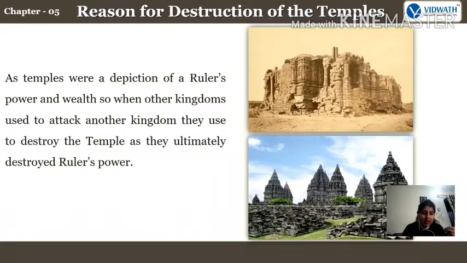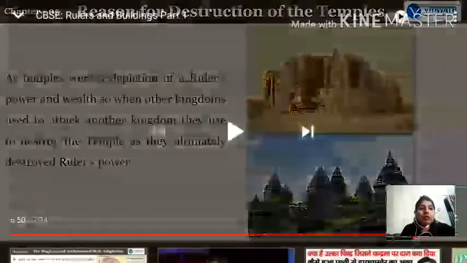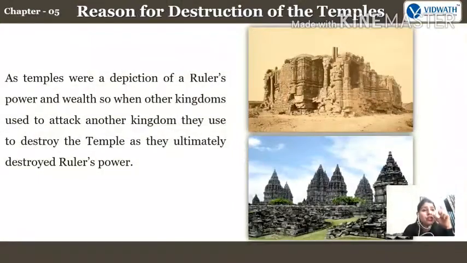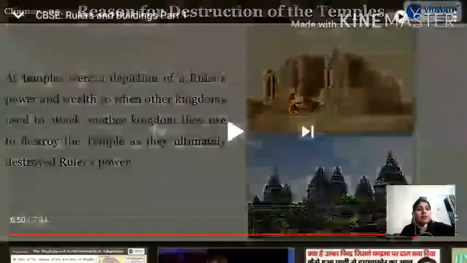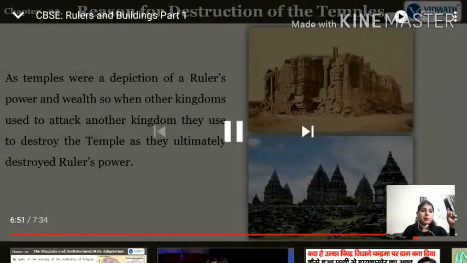Just go through this para. We are definitely going to discuss this, and I'm going to ask you who was the king who destroyed in this particular region, and what was the reason behind that, and whom he had destroyed. Mainly you have to keep in mind that people used to destroy the temples just to ruin the power and wealth of that particular king. Fine, as they ultimately destroyed the ruler's power.